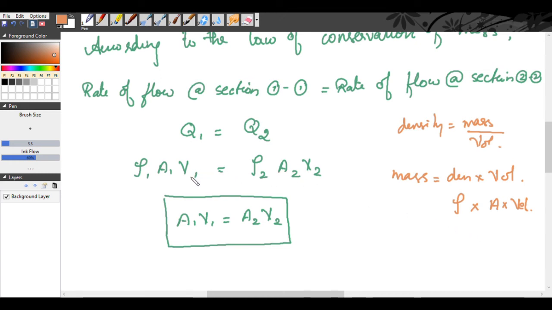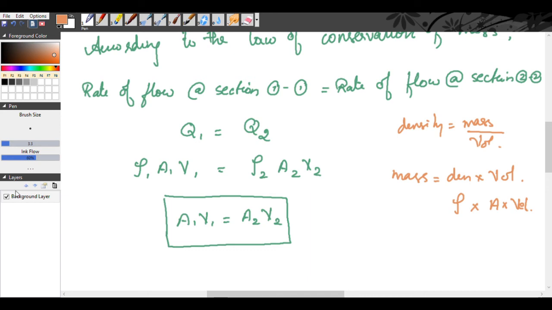So the mass at 1 is equal to the mass at 2. That is why rho 1 A1 V1 is equal to rho 2 A2 V2.